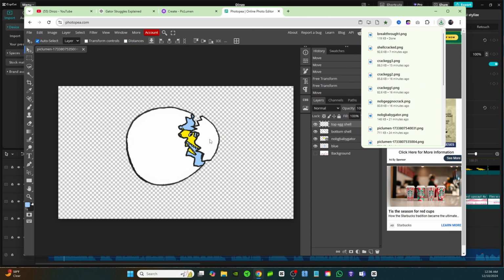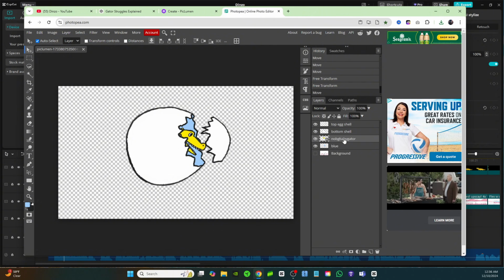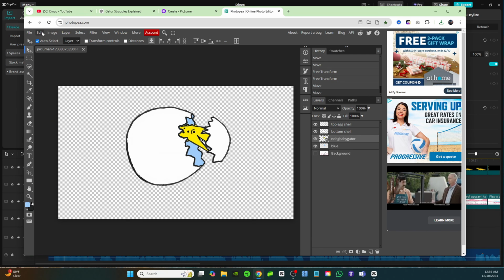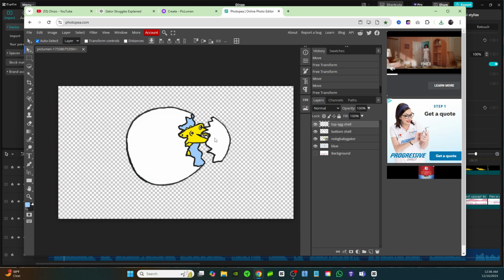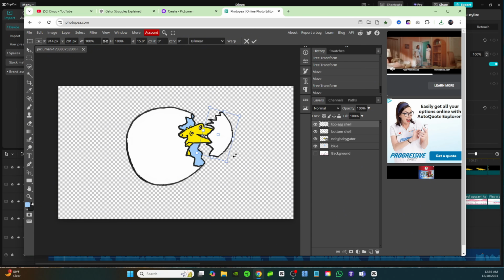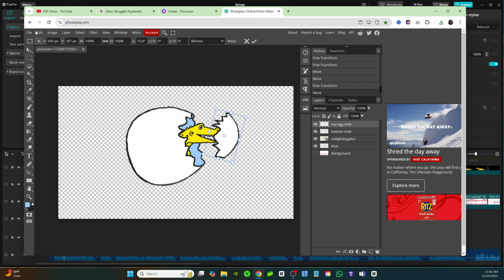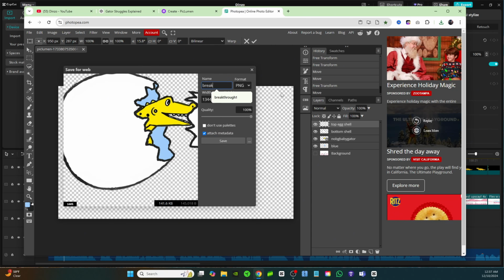And now I can move on with the next picture, which I'm just going to move the eggshell out a little bit further, and then click on the baby gator and move him out a little bit more. And I'm also going to rotate him. I'm going to click on Free Transform, turn him a little bit because I want him coming out this way. And then click on the top eggshell. I'm also going to rotate that a little bit. So Free Transform, rotate just a little bit. And I want it just over his nose, as if his nose is pushing the eggshell out. And then I'll save that. That looks good right there. Export as PNG. Breakthrough 2.